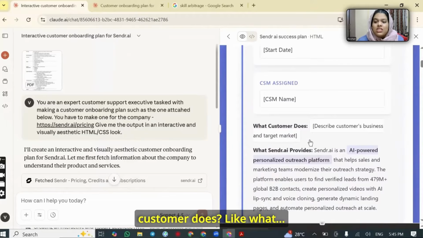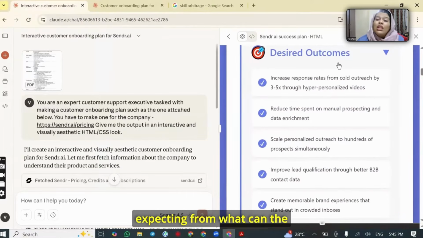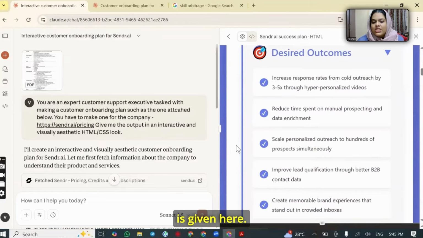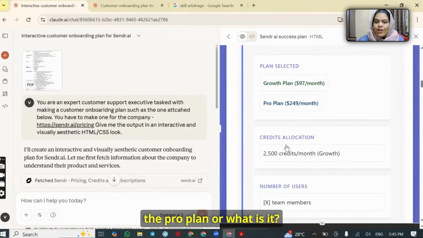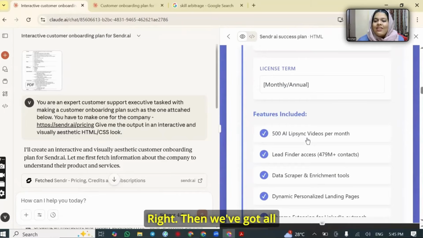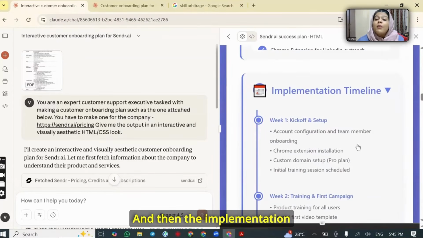And then what the customer does, like if they are a business, you'll mention their business. If they are an individual, you mention that. All right. Now, the desired outcomes, like what can the customers expect from you, is given here. Then we've also got the products purchased. Which product did the customer take from you? Is it the growth plan or the pro plan, or what is it, right? Then we've got all the features that these plans include, and then the implementation timeline.